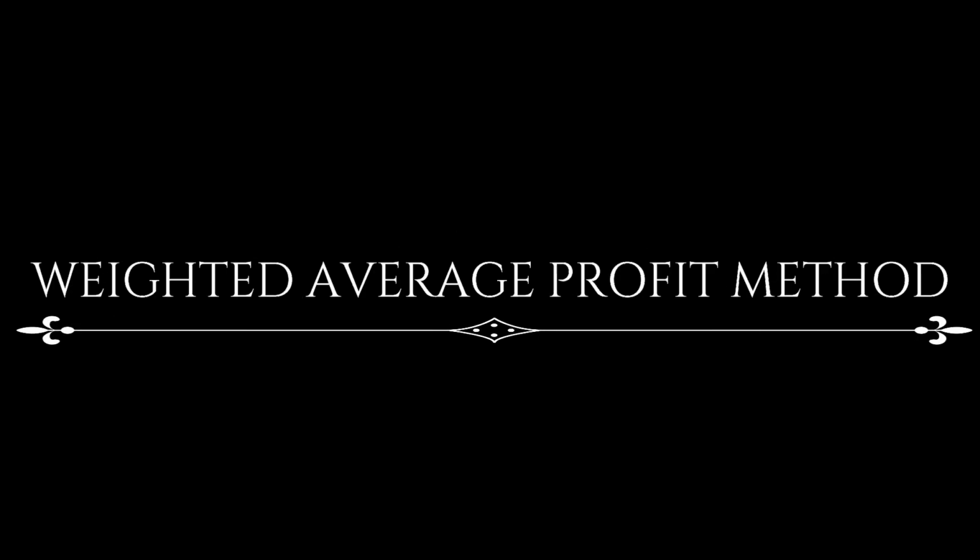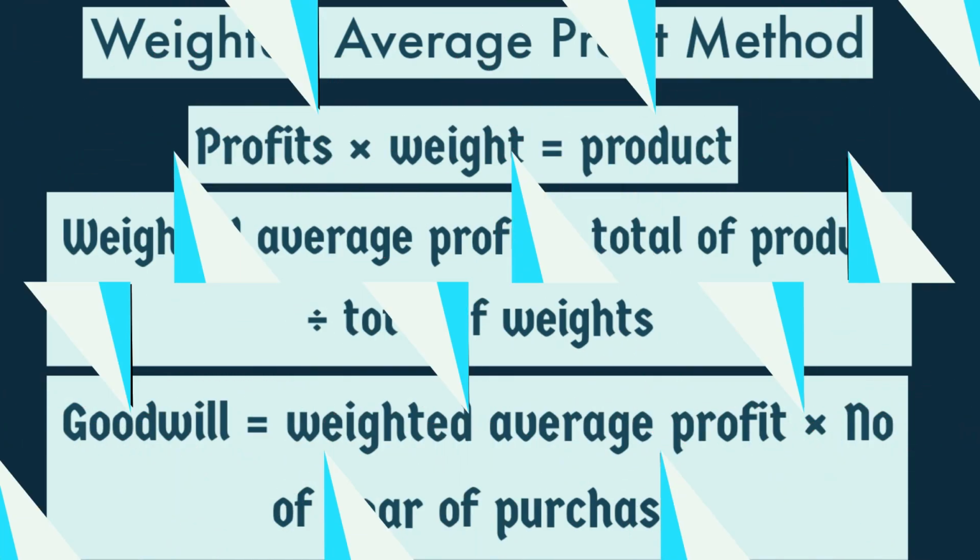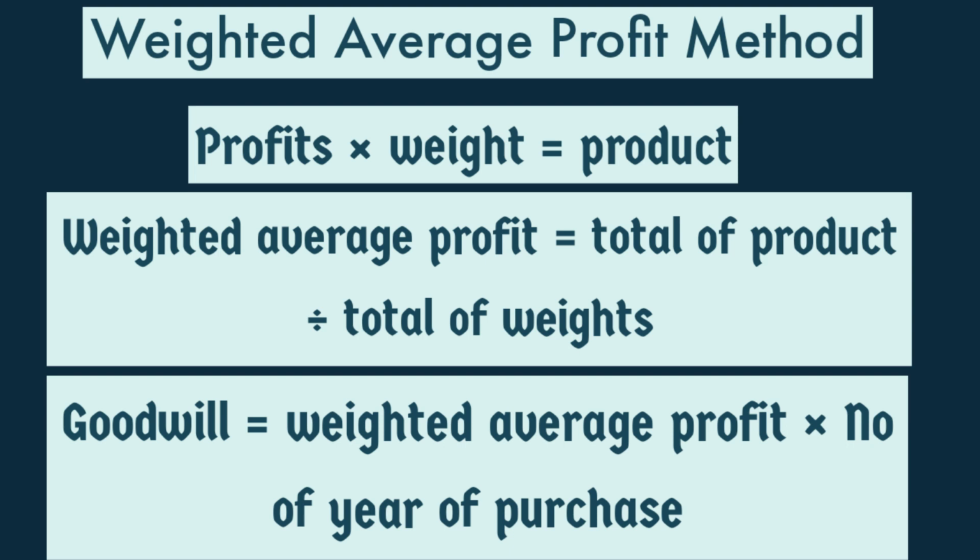So now the next topic is the weighted average profit method. When weights are assigned to the profits of various years on the basis of their relative importance, in that particular case, we have to calculate the weighted average profit. To calculate it, the profits of the years are multiplied by their weights to get the product, and the total of the products is divided by the total of the weights. Then to calculate the goodwill, the weighted average profit is multiplied by the number of years purchased.